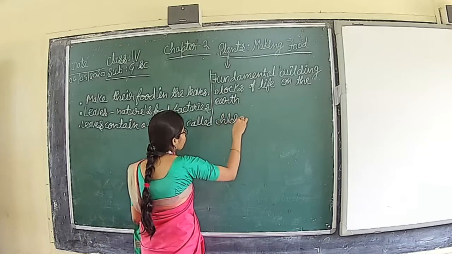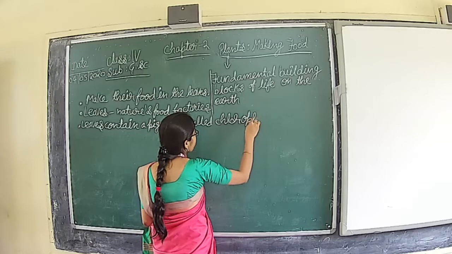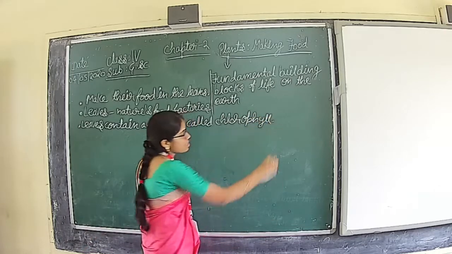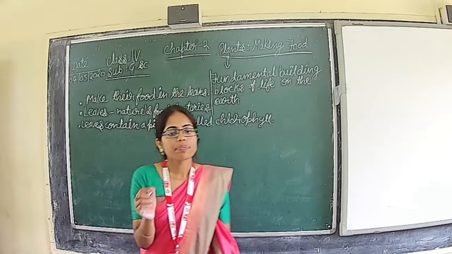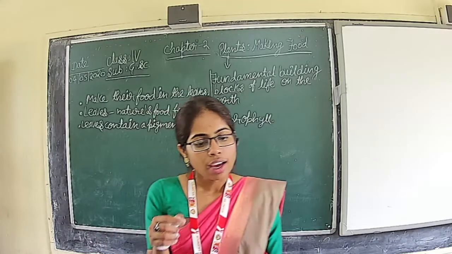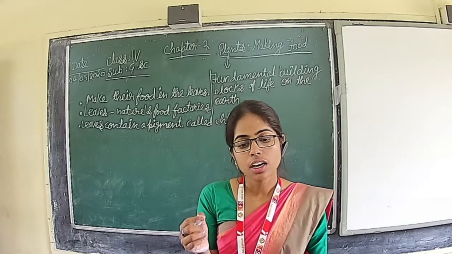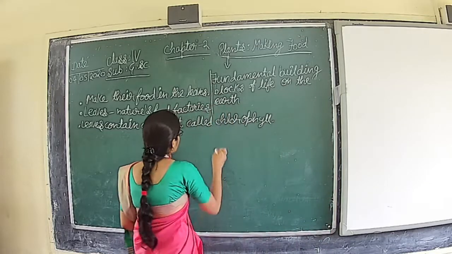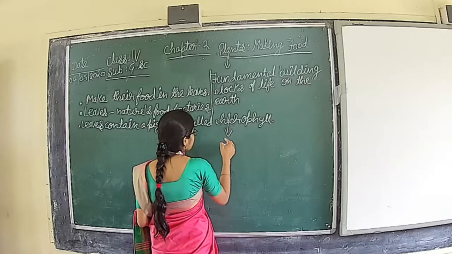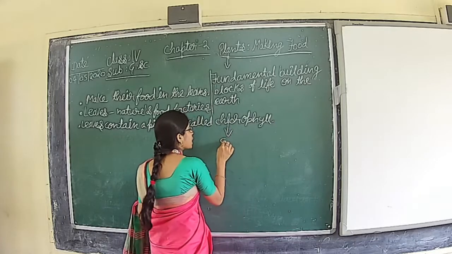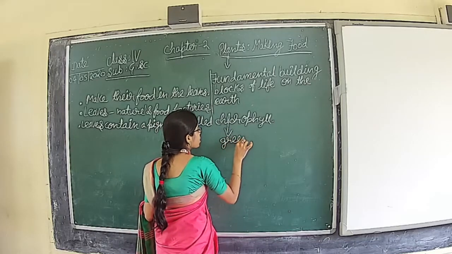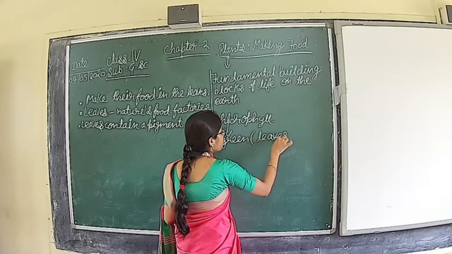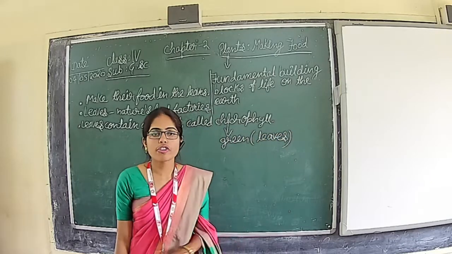This chlorophyll gives the green color to the leaves. Due to chlorophyll, the color of the leaf is green, or the leaves are green due to the presence of chlorophyll.